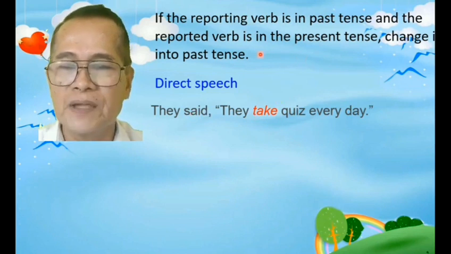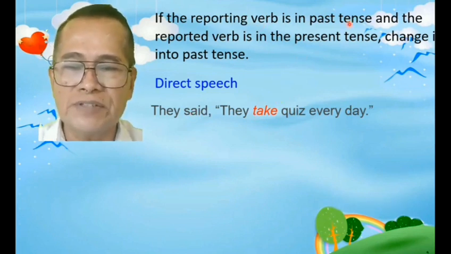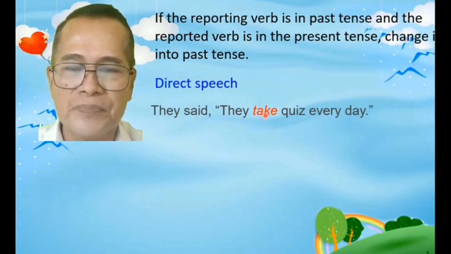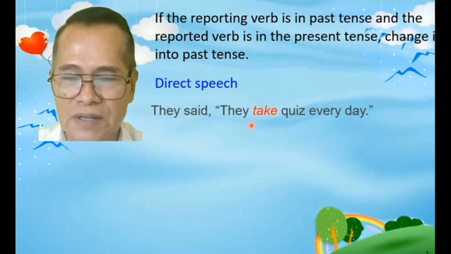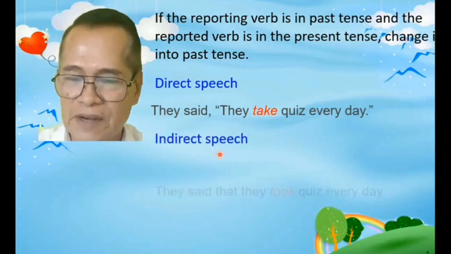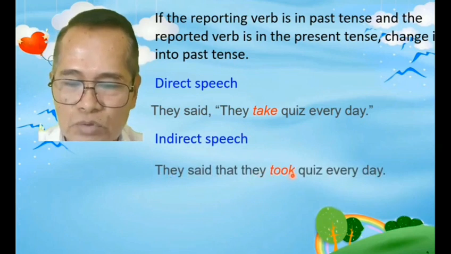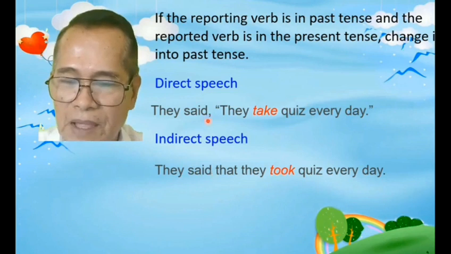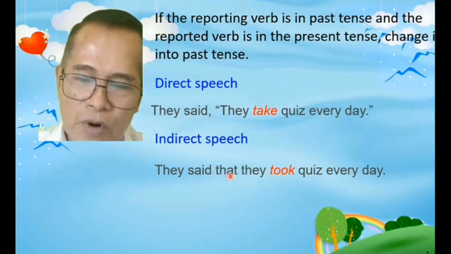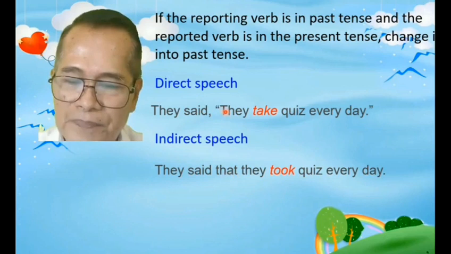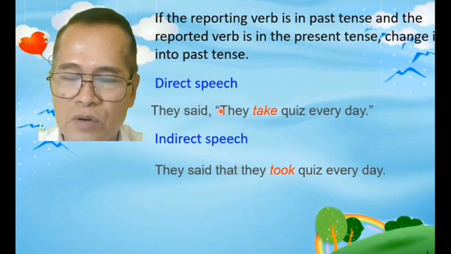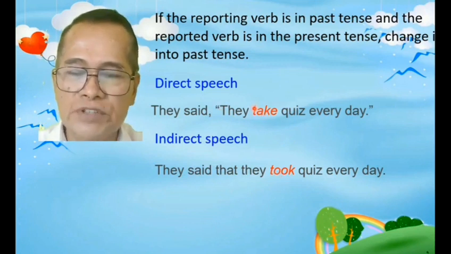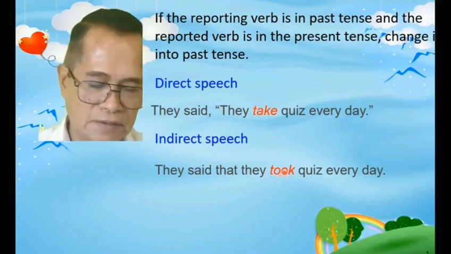According to our rule, if the reporting verb is in the past tense like this, and the reported verb is in the present tense, katulad nito, change it into past tense. Gagawin na natin past tense ito like this. In indirect speech, they said that they took. Ang take ay magiging took. Notice na wala yung comma, and then instead na comma, we use the word that. And then yung capital letter dito, magiging small letter, mawawala yung quotation mark. And then yung verb natin sa reported verb ay magiging past tense.